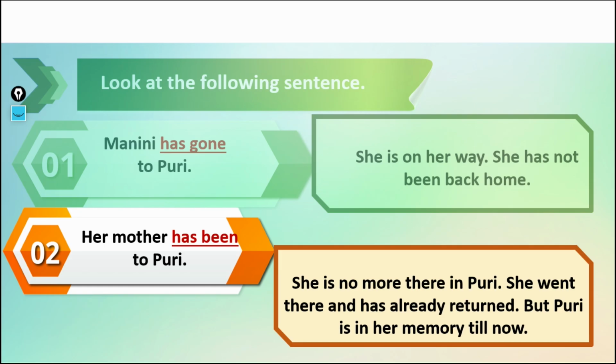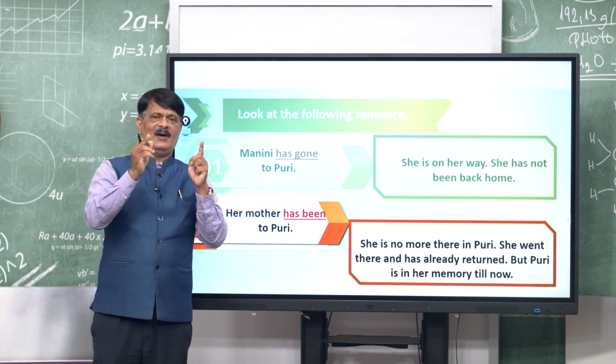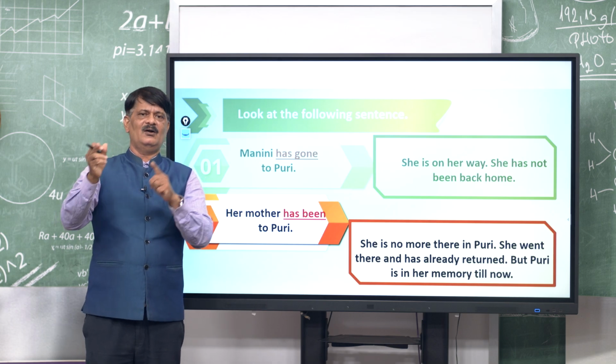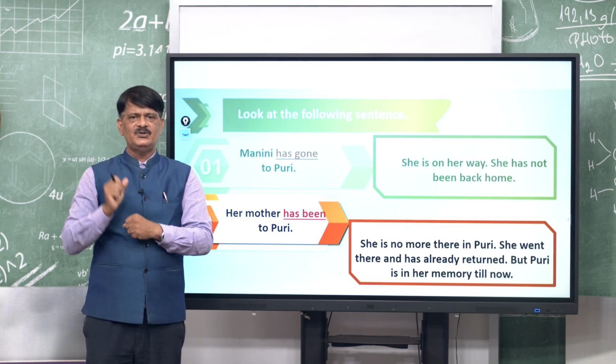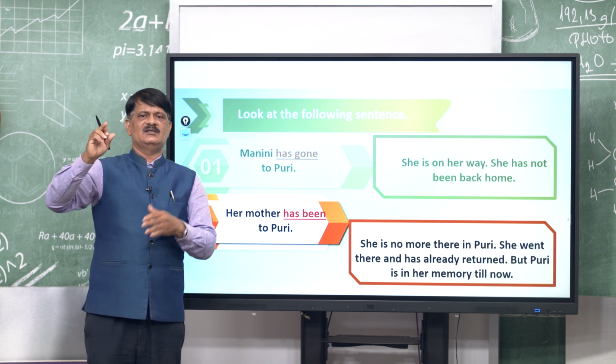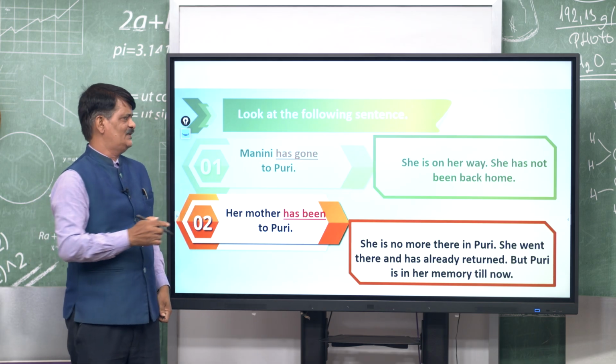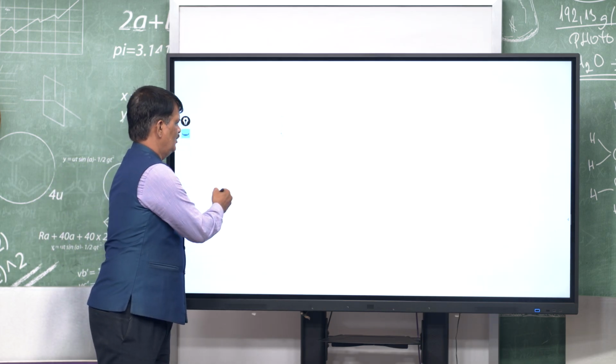That means Manini has gone to Puri. It means is she at Puri or is she on the way. That means she is not back home. That means she is not at home, sure. But if we say Manini has been to Puri, or here the example is her mother has been to Puri, means her mother is at Puri or she has been to Puri, not returned home. Is it clear to you? Very nice example is there, that is be and also go.